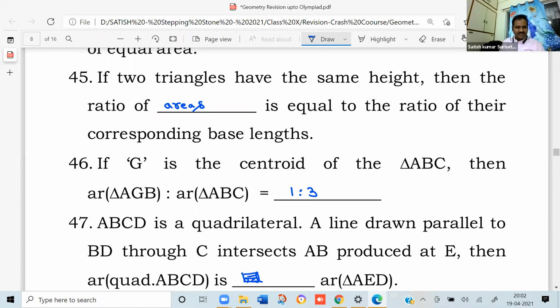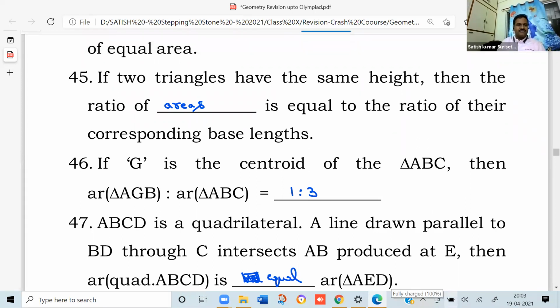Anybody knows? You can draw the rough figure. ABCD is a quadrilateral. A line drawn parallel to BD through C intersects AB produced at E. Then the area of the quadrilateral is equal to. It is not half. You can have a construction also. Equal to the area of triangle AED. You can derive it using the congruence concept.